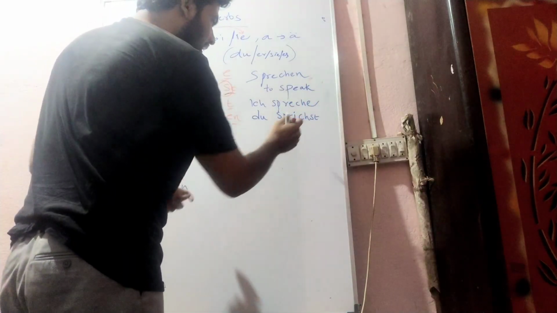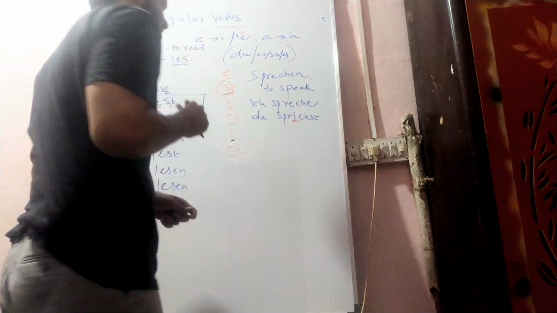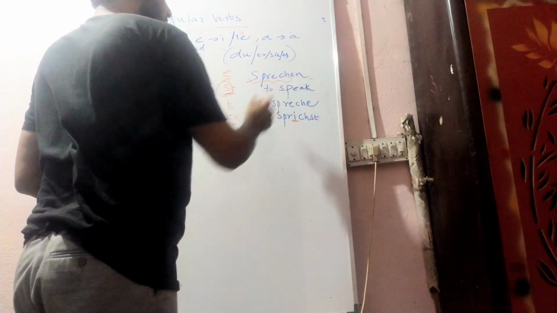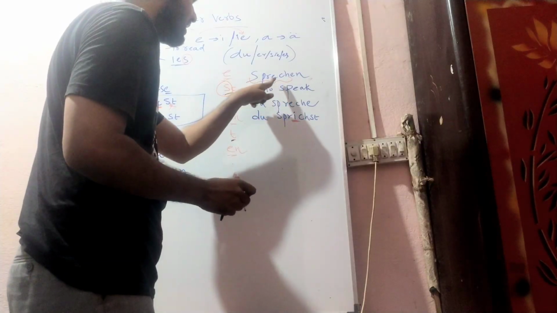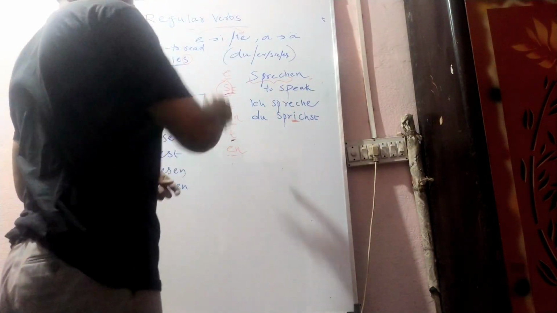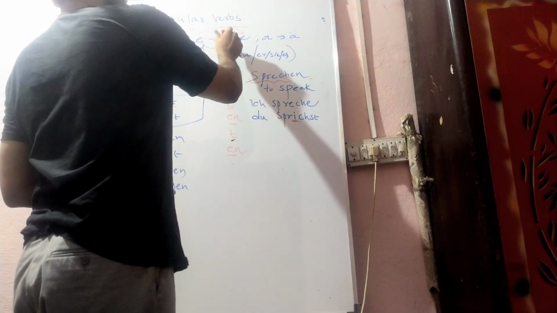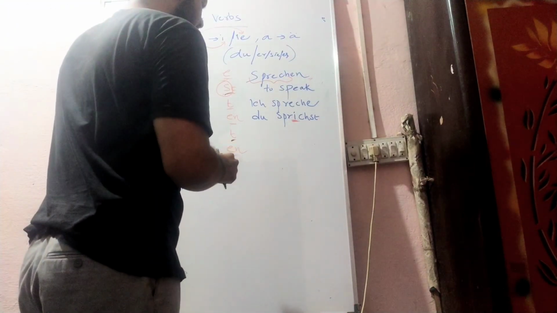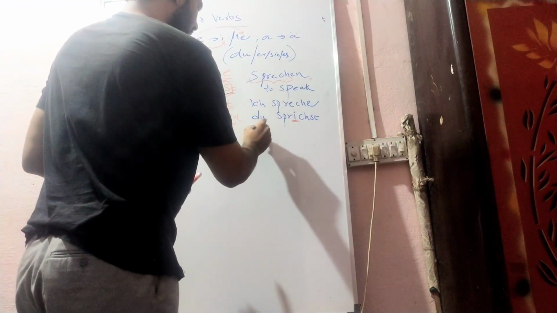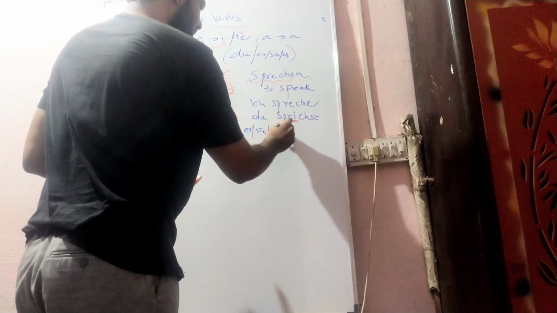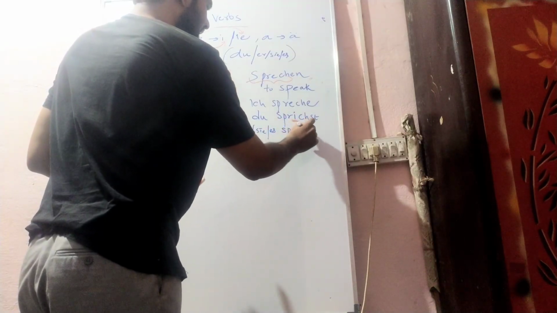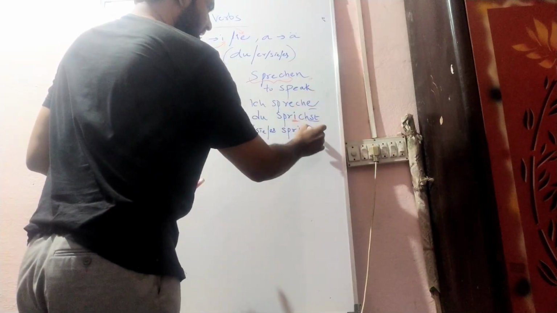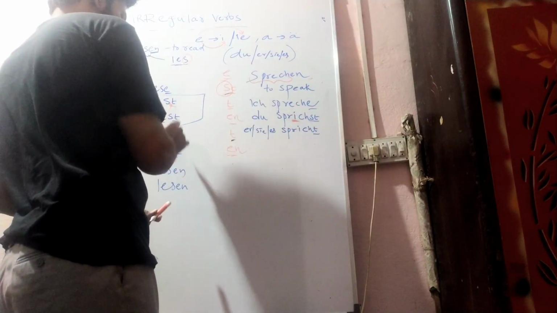So we are only changing, because if you see the stem for this verb, S-P-R-E-C-H, what is the vowel in the stem? E. So in this case, E is changing to I. So here, du sprichst, er spricht. We all know the verb endings remain the same. It is a constant everywhere.